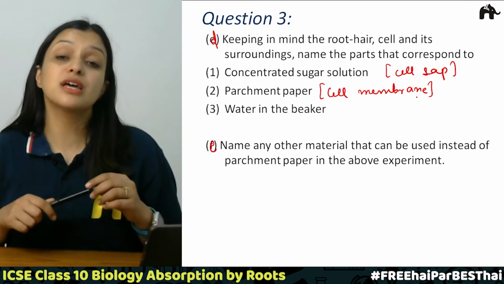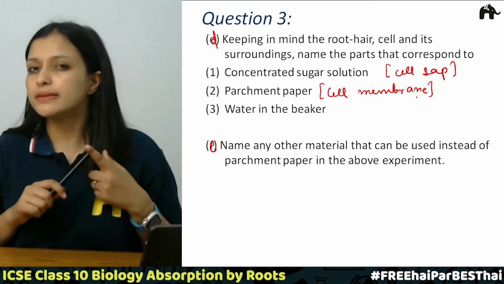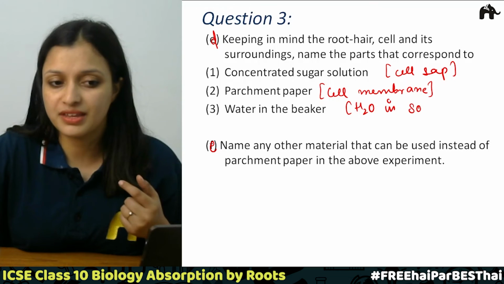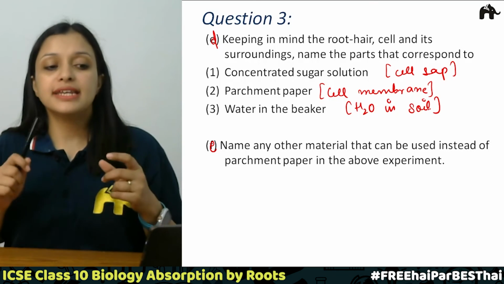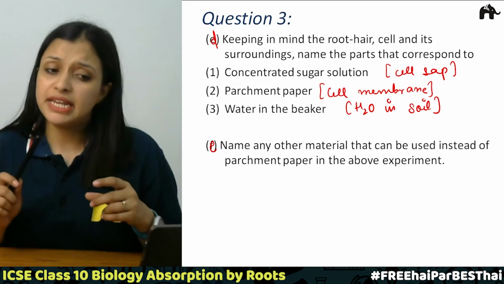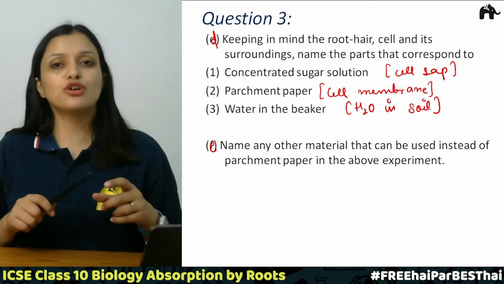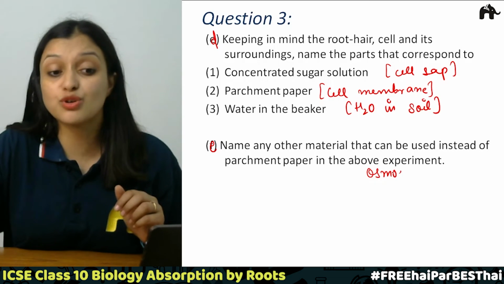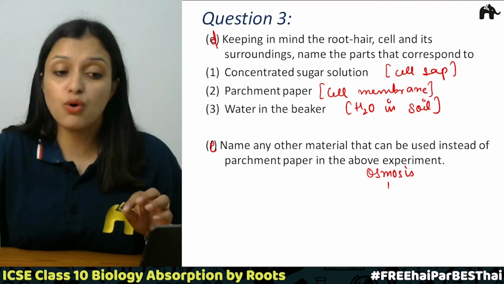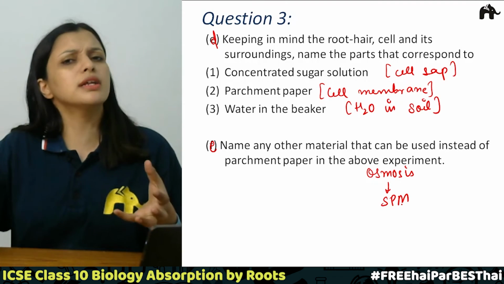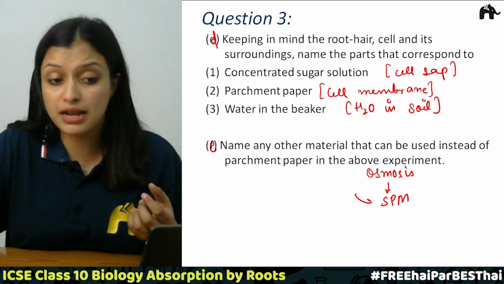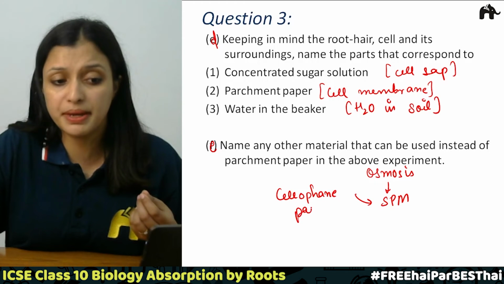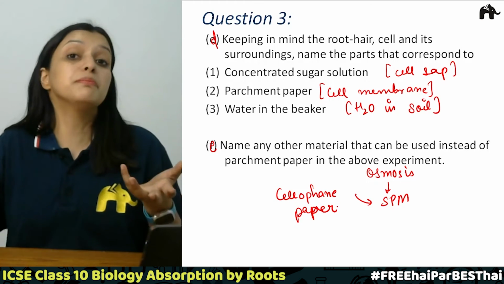Now, the third one is water in the beaker. So what will be the water in the beaker? It is going to be the water in soil. Right? Now, the next part is the E part. Name any other material that can be used instead of the parchment paper for the above experiment. The above experiment was osmosis. For osmosis, we always need a semi-permeable membrane. So what other semi-permeable membrane can be used? It can be a cellophane sheet, cellophane paper, or it can be animal bladder also.